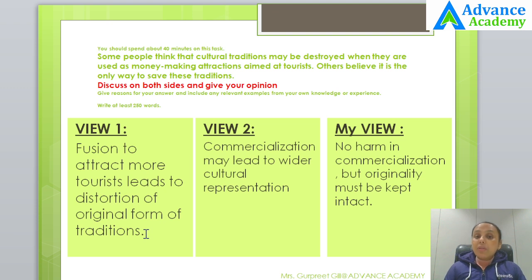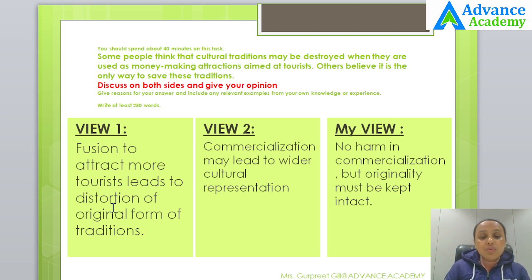So in order to attract more and more tourists, they don't perform the original tradition in front of them. They try some hybrid forms of the traditions. For example, when they show the tradition of Punjabi folk dances in front of British tourists, they just fuse the music and make them listen to Indo-Western music rather than the pure classical Punjabi music.